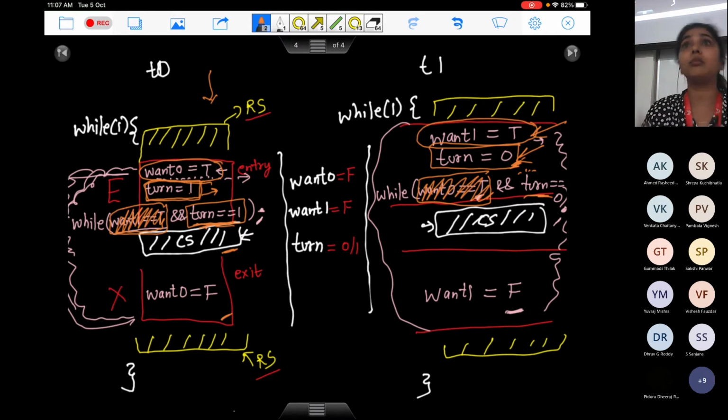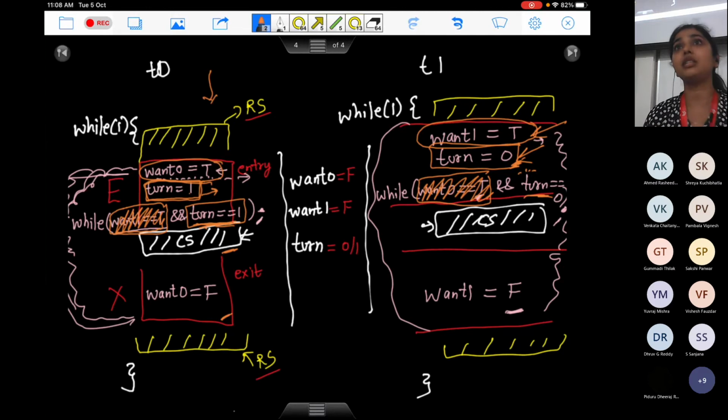Second problem, in multiprocessor systems, it won't work because of the concept of cache coherence, if you remember. Let's say T naught is executing on one processor and T1 is executing on another processor. Whatever changes T naught is doing in want 0 might not make it to memory. It might be making these changes in its own cache. In a single processor system, both threads will access the value from the same cache.